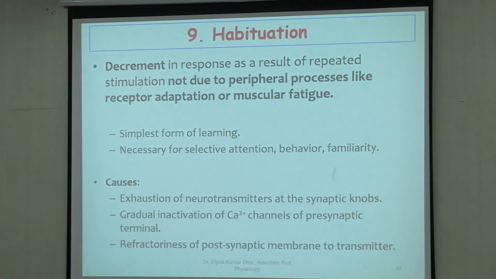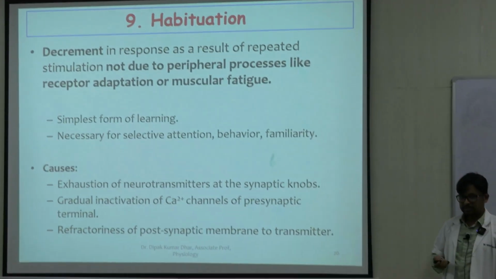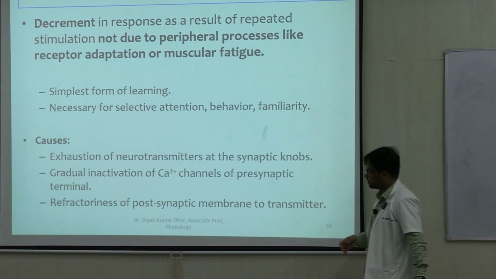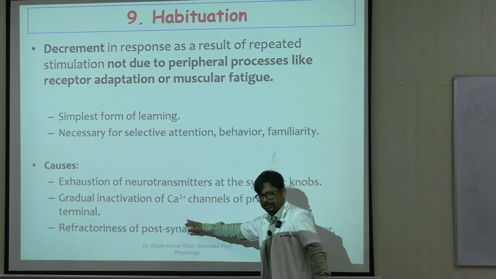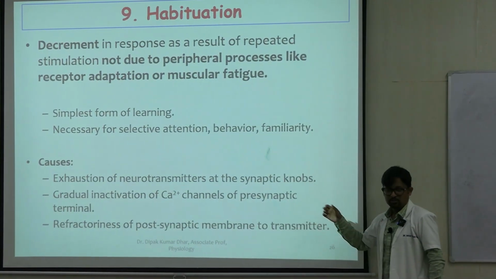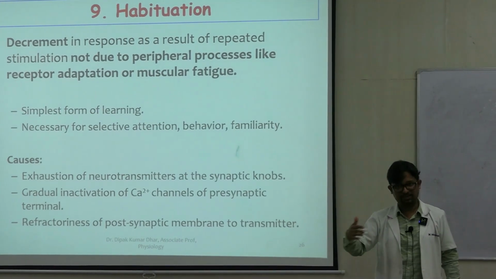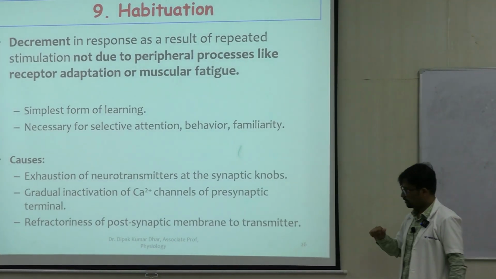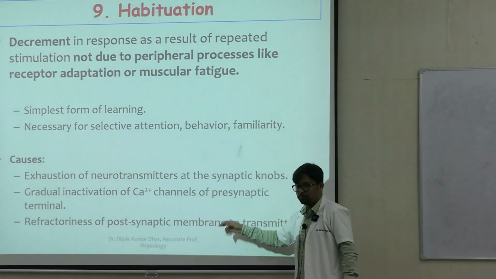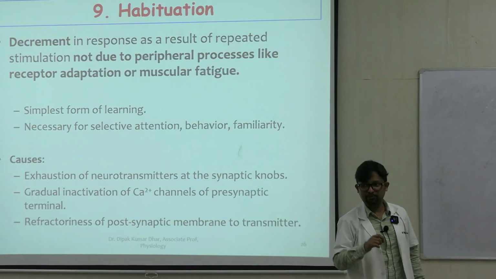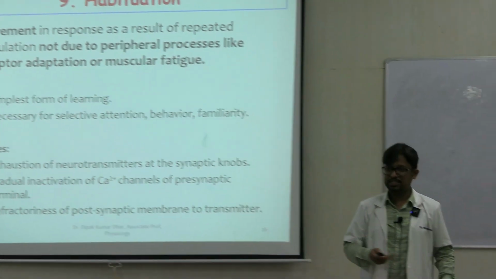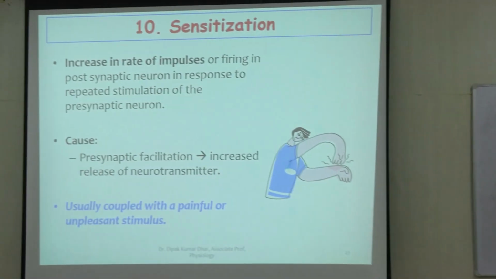What are the causes of habituation? Exhaustion of transmitters in the synaptic knobs in the CNS, and gradual inactivation of the calcium channels. So these things are common. Calcium channels are inactivated here, so calcium influx will not happen and the rest of the discharge will not happen. Sometimes the postsynaptic membrane can be refractory to the effect of the transmitter. So these are causes of habituation.